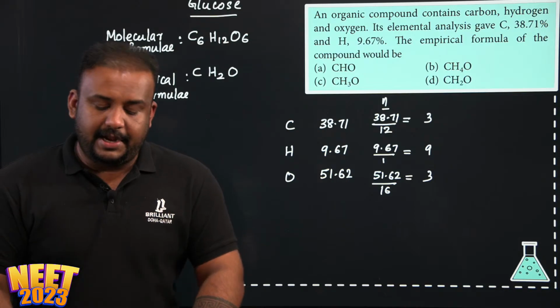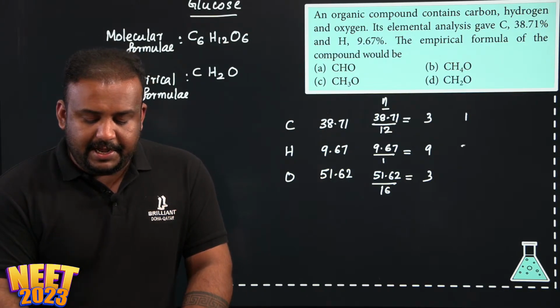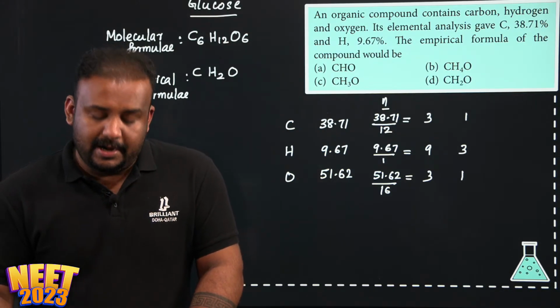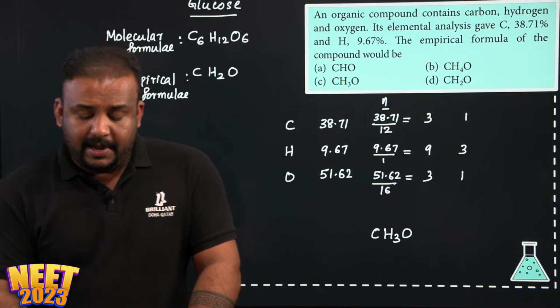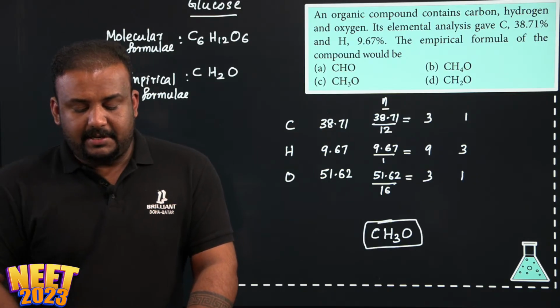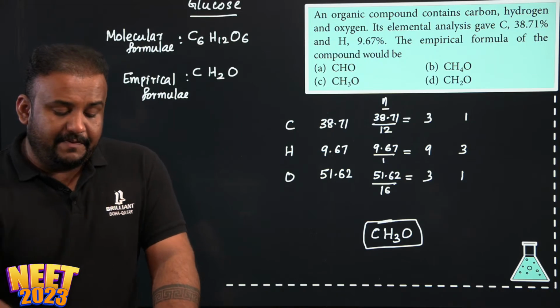51.62 is again 3. So what is the simple ratio you are getting here? 1:3:1. And directly we can write the formula will be C1H3O1. Now, this is a little bit longer method. If you want to save time, you have one more way.